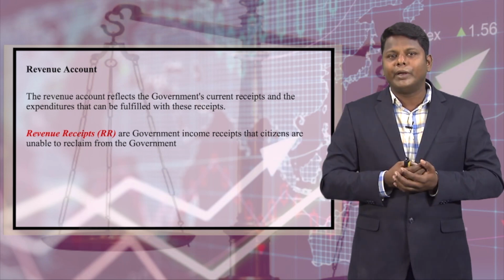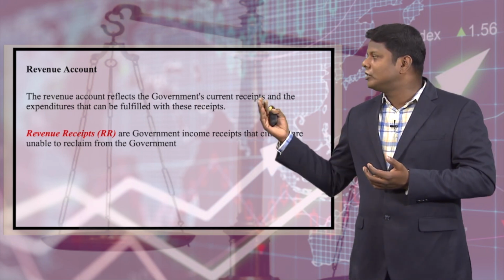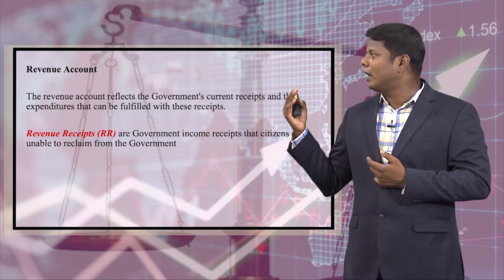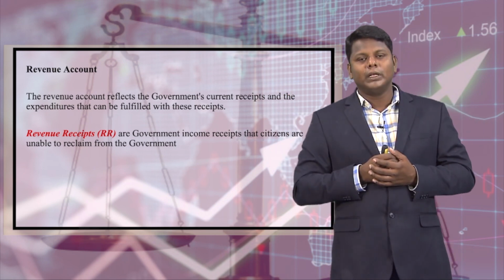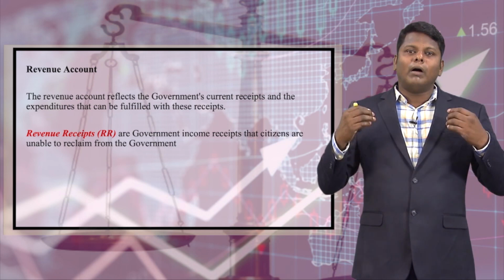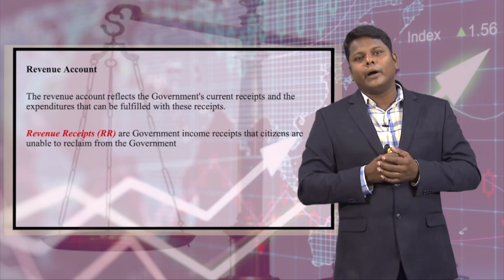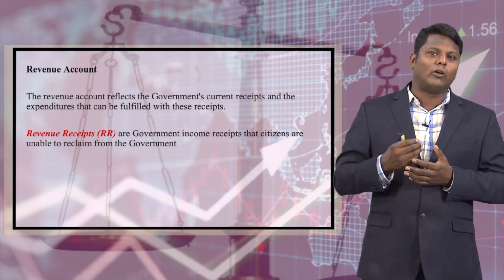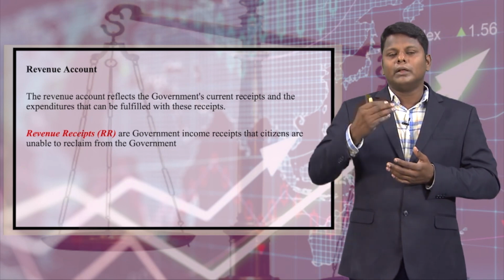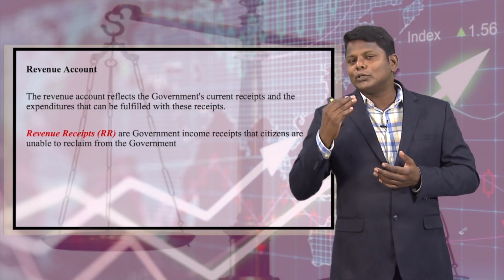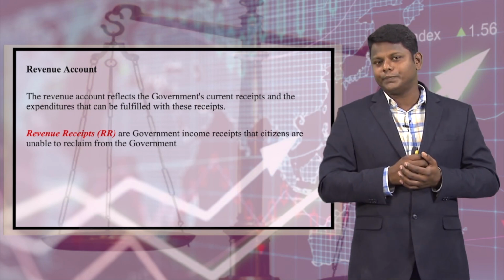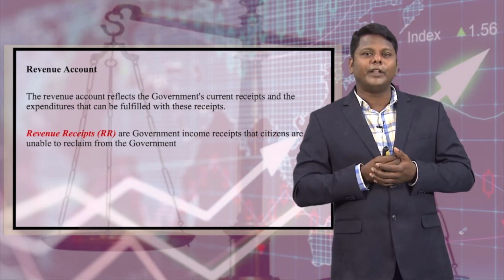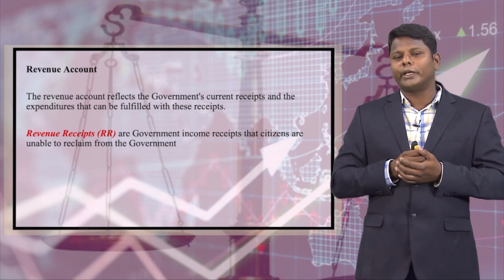The revenue receipts are government income receipts that citizens are unable to reclaim from the government. Being a citizen, all people living in India, either directly or indirectly, are paying taxes to the government. As I mentioned, taxes are the major source of revenue. If I am paying income tax on the salary I get from the institution where I am working.